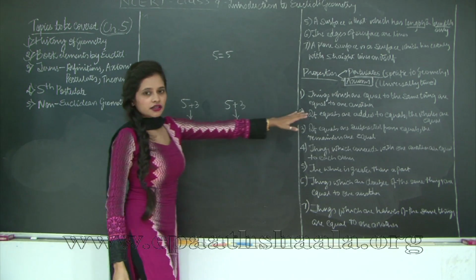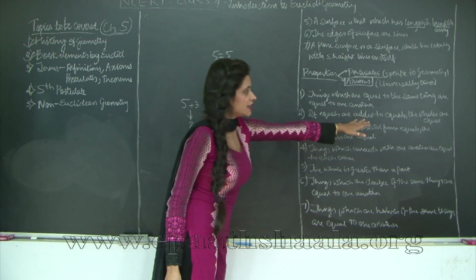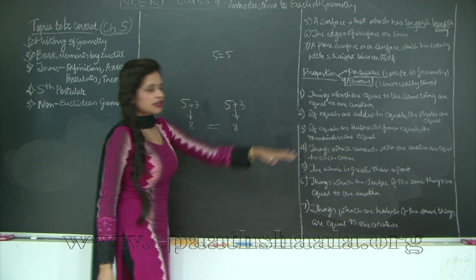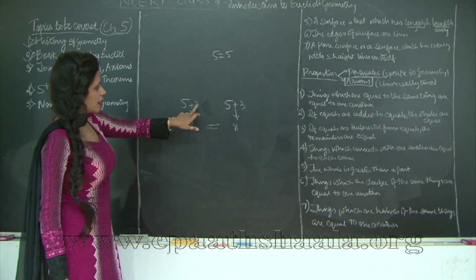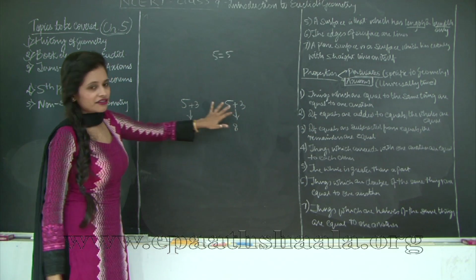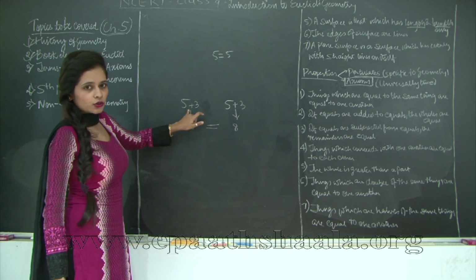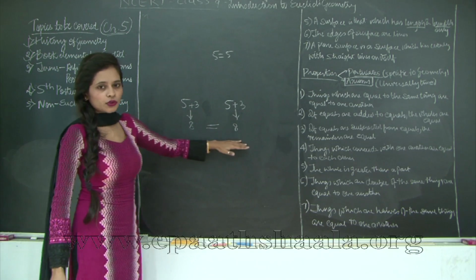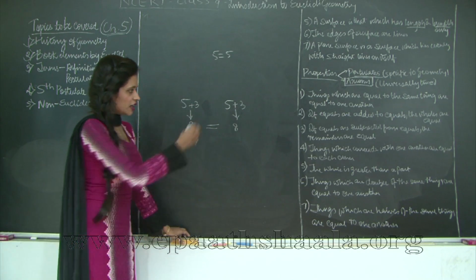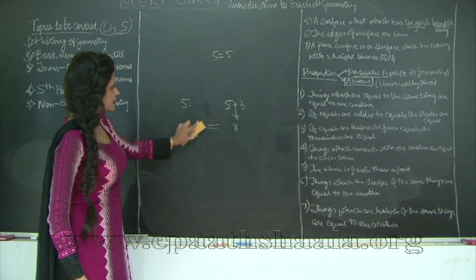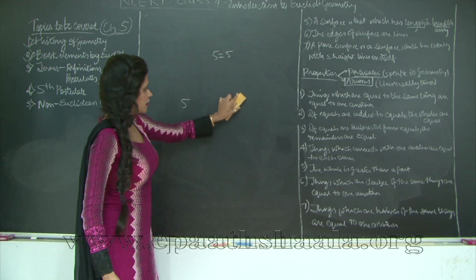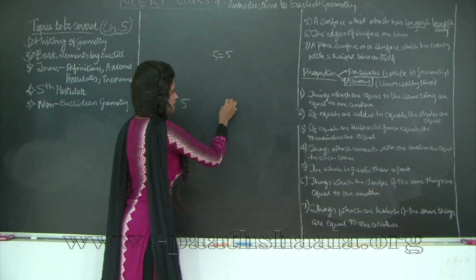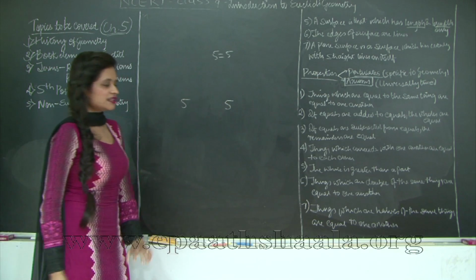This is what this axiom means. If equals are added to equals, the wholes are equal. That means you have 3 added to 5 on the left hand side and 3 added to 5 on the right hand side. So the output that we got is equal. Similarly, now the third axiom, what does it say? That if equals are subtracted from equals, remainders are equal.